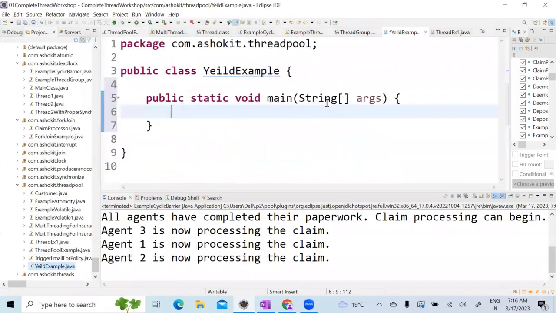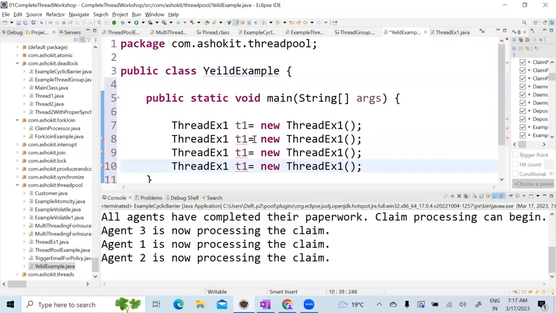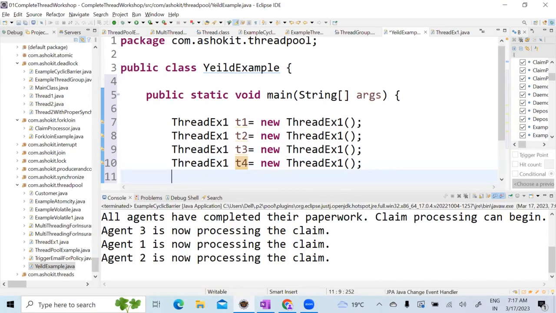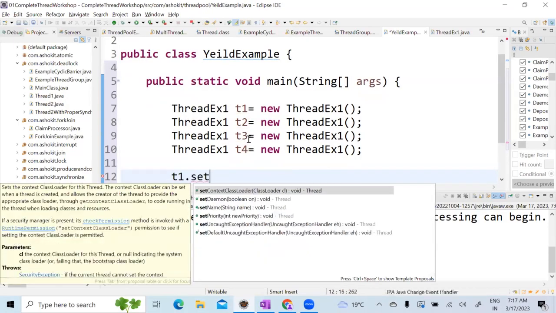Now I am creating 3 thread objects. Look at here. Thread t1 equal to new Thread(ex1). Can I say I have one thread object? Yes. 2, 3, 4. Now T2, T3, T4. How can I set a priority to a thread? The setPriority method.